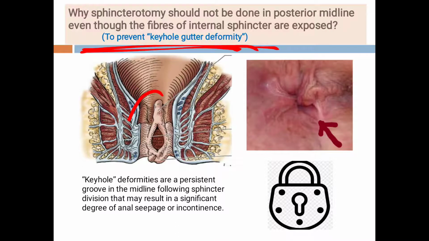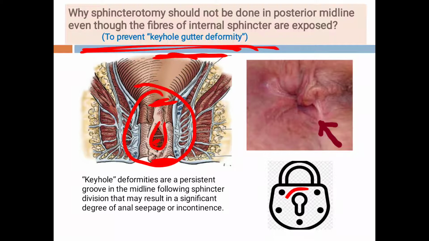Now see students, this is the chronic fissure. How to identify? This is the skin tag externally, and this is the hypertrophied anal papilla internally, and here the fibers are exposed. Now why not cut the fibers when they are already exposed? Students, we want to prevent this keyhole gutter deformity. Now see what happens. Keyhole deformity is a persistent groove in the midline following sphincter division that may result in a significant degree of anal seepage or incontinence.